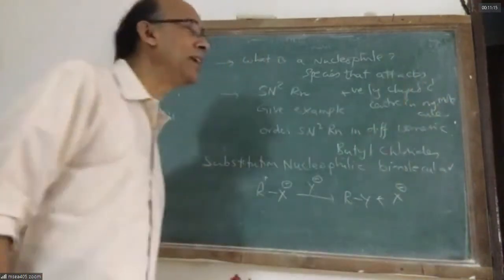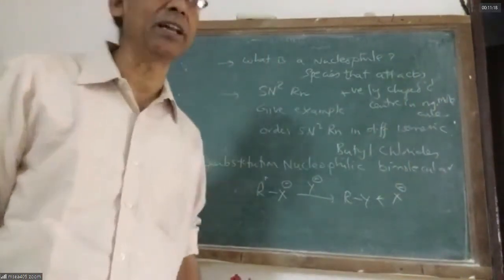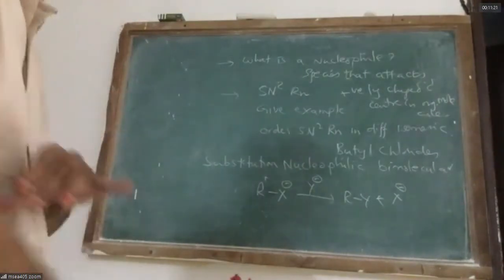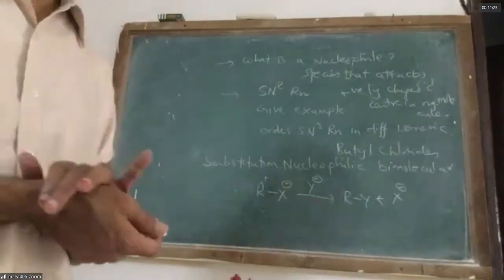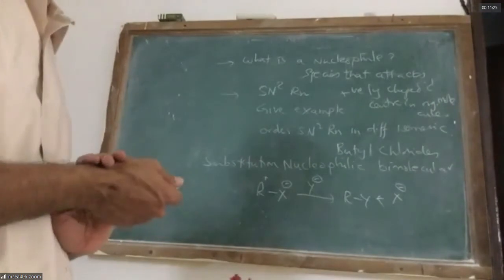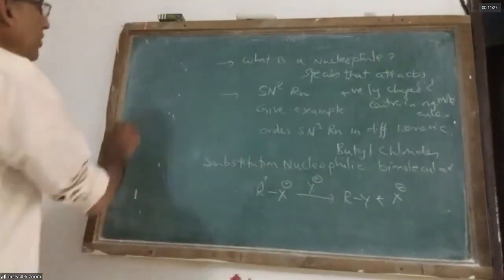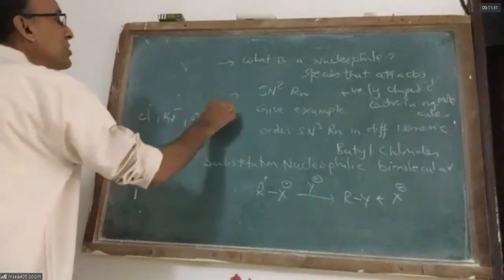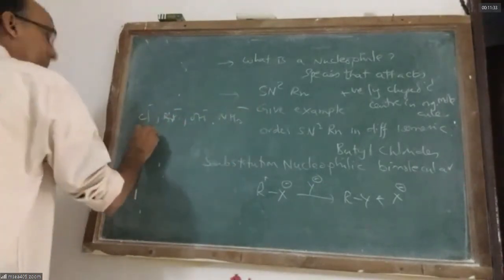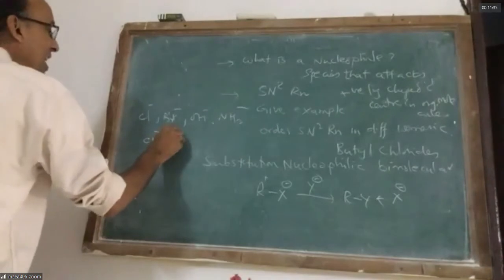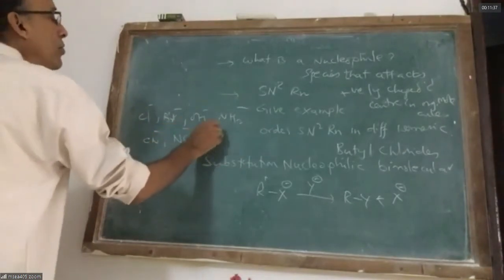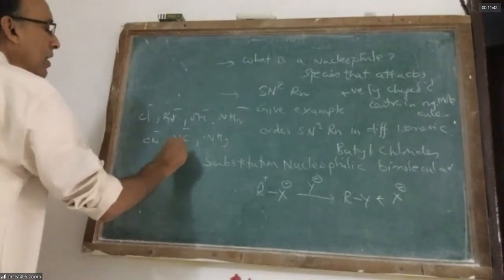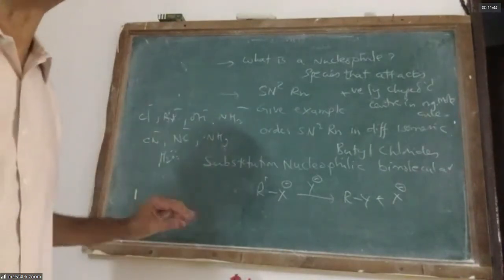So who will attack a positively charged carbon center? Whomsoever has a negative charge or a lone pair of electrons. Therefore Cl minus, Br minus, OH minus, NH2 minus, ammonia, all these are nucleophiles. Even water is a nucleophile.